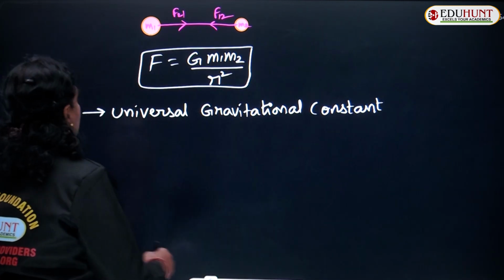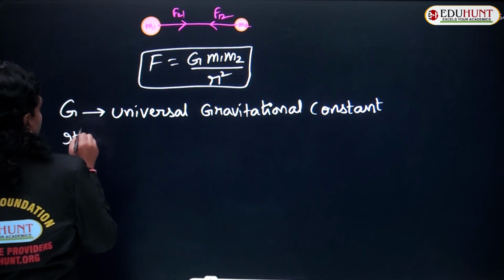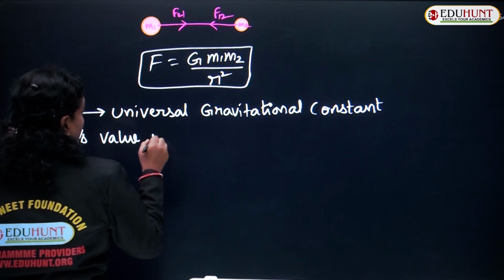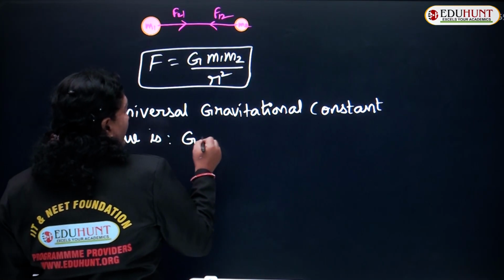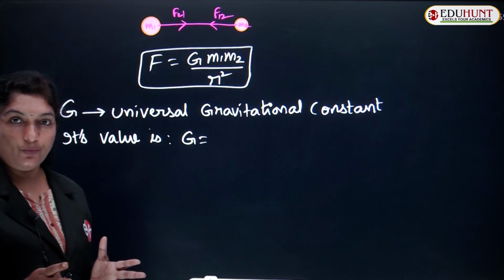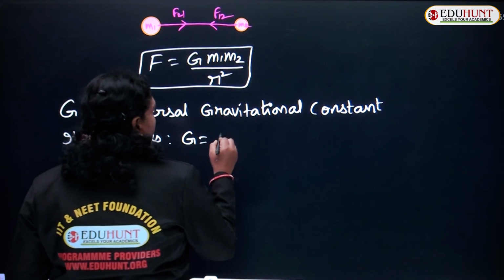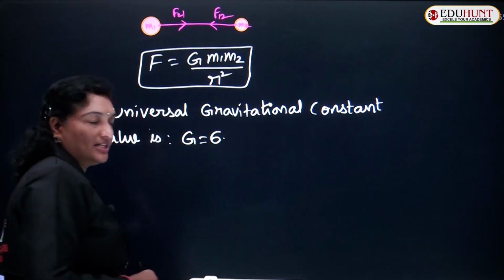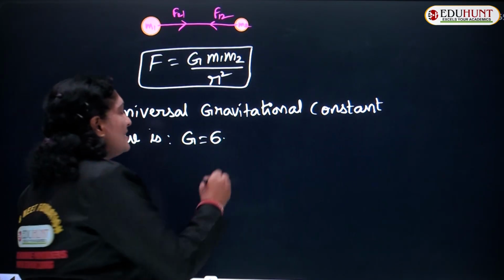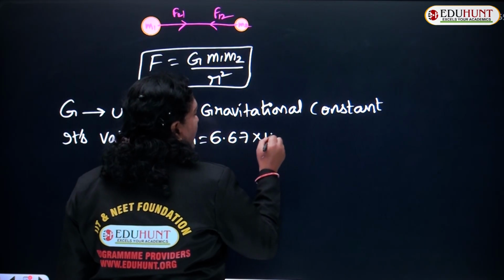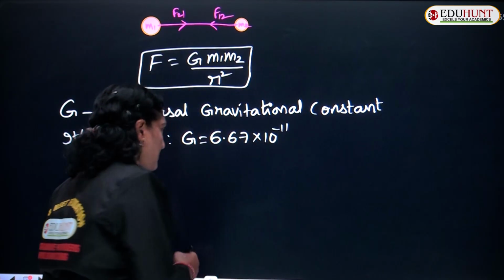The value of G is a constant, a fixed numerical value. It is determined experimentally, and the value of G is 6.67 into 10 power minus 11.